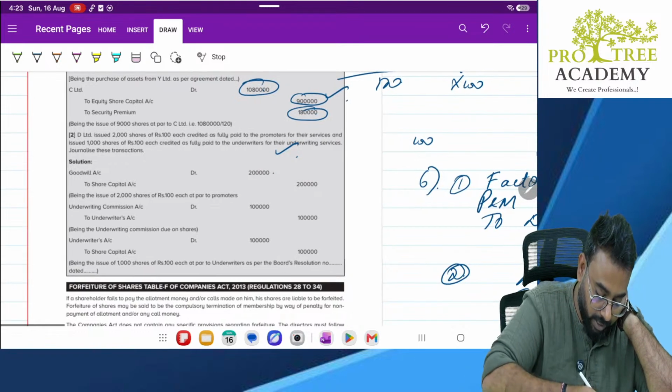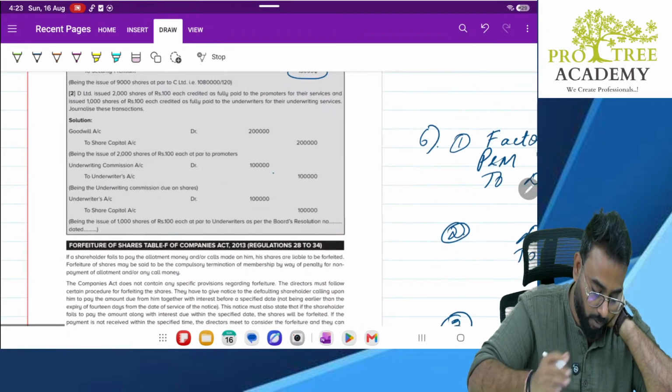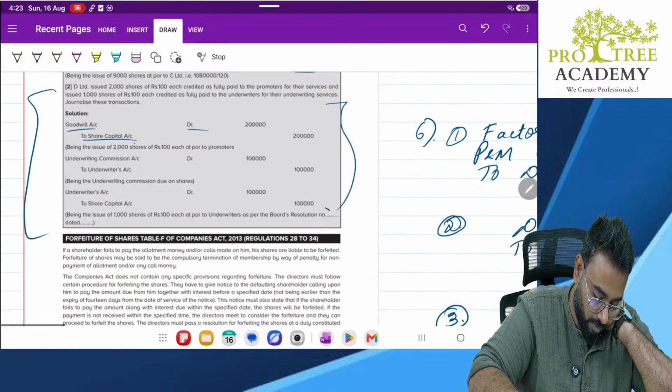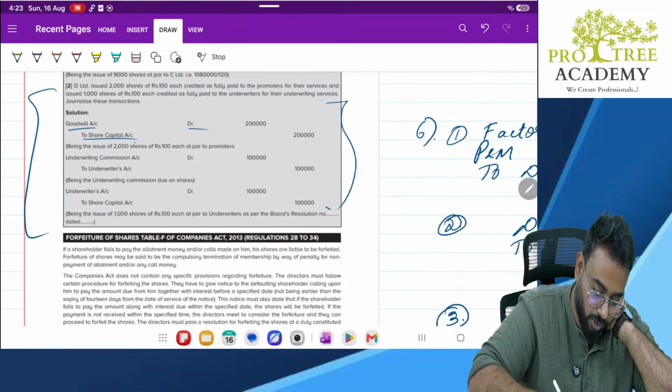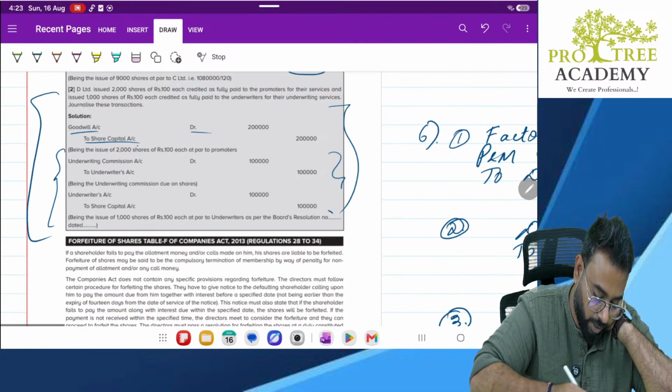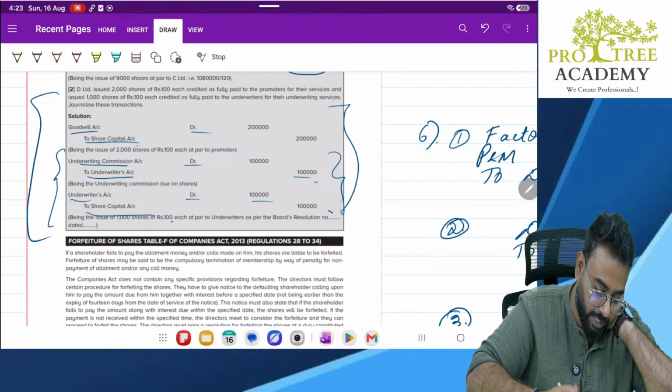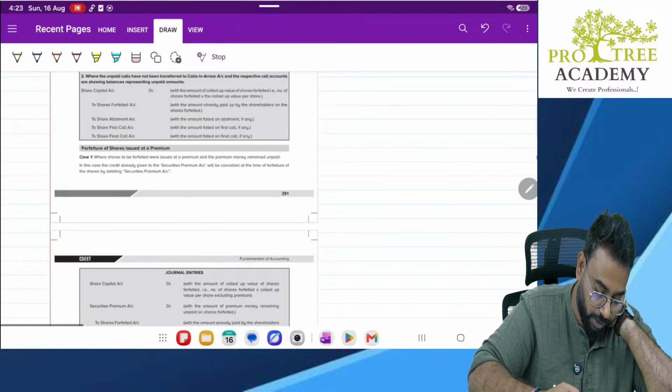Same thing for promoters, which we have already seen. Goodwill account debit to share capital. Sometimes underwriters are also given shares. Underwriting commission account debit to underwriters account, debit to share capital. Similar to vendors. Clear? Next comes our important topic, forfeiture of shares.